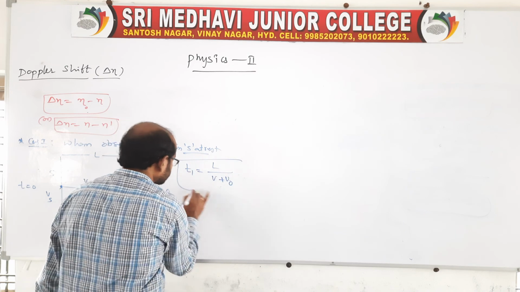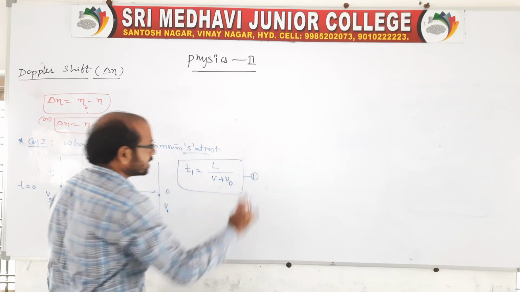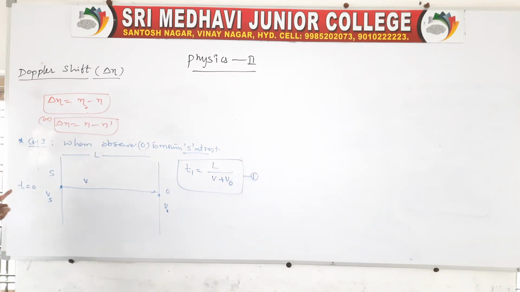This is the first crest observed by the observer at t equal to 0. This is the first situation.